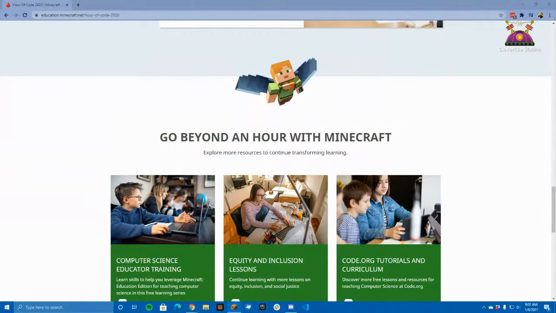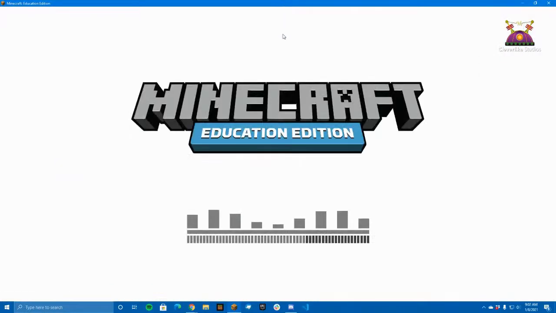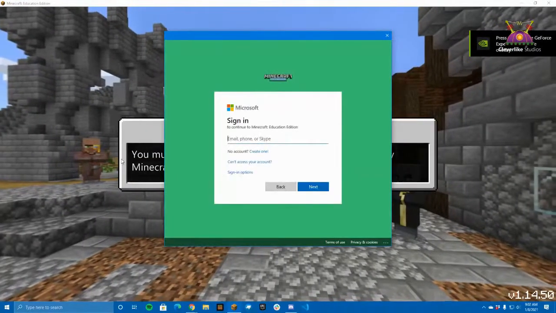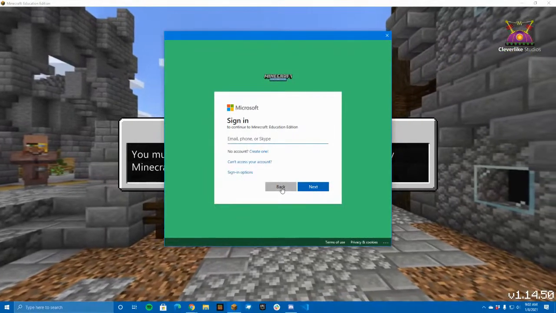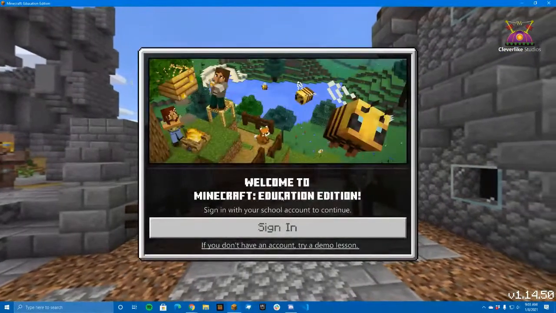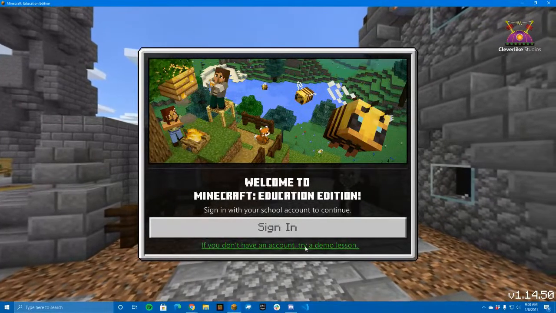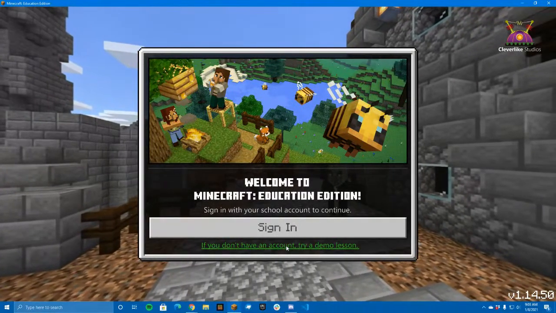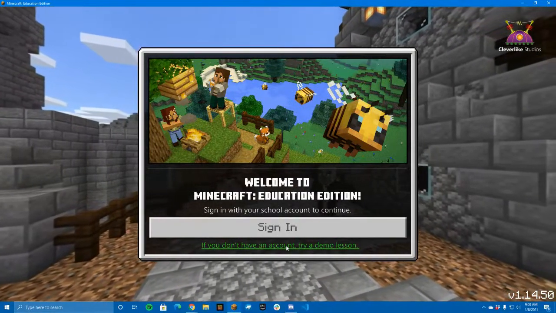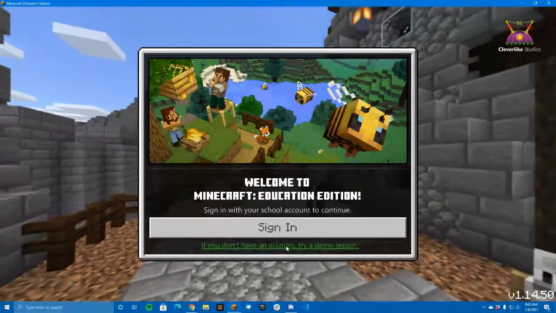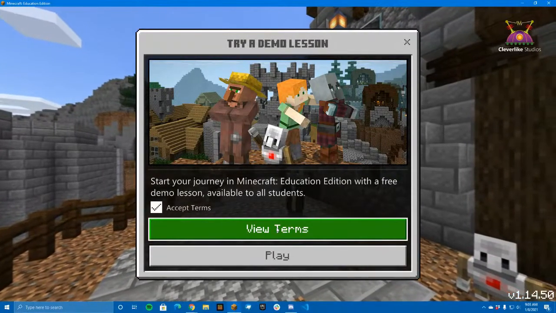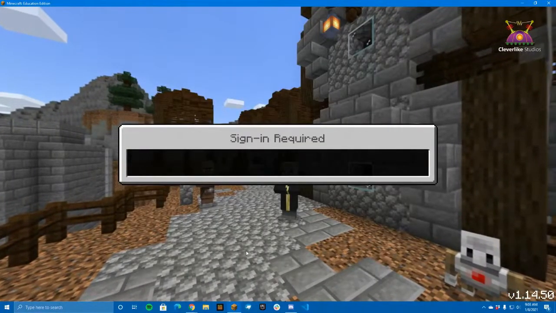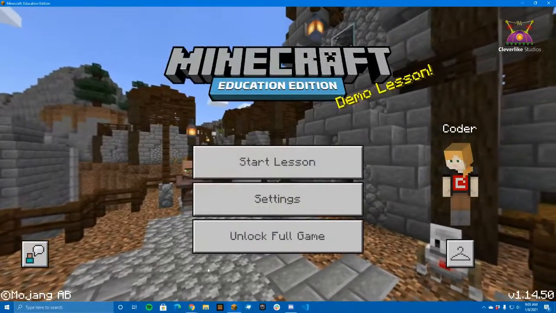So we'll go ahead and run the program. Okay, and if you don't have an account, I believe you can skip the login part and try a demo lesson. If you do have an account, go ahead and log in. If you don't, then you can still proceed with the Hour of Code. So read those terms very carefully and accept them, and then go ahead and click yes.